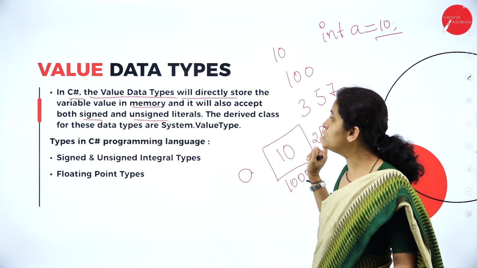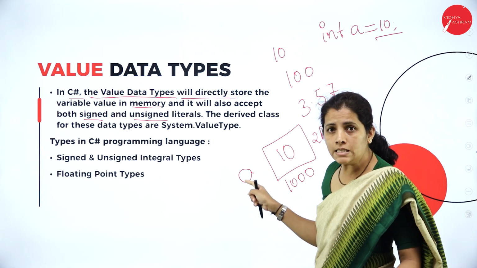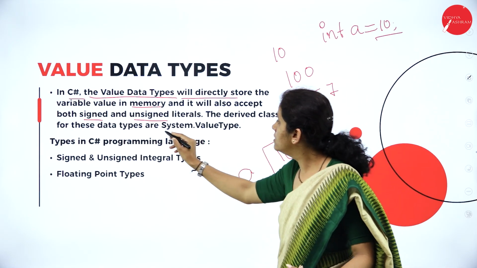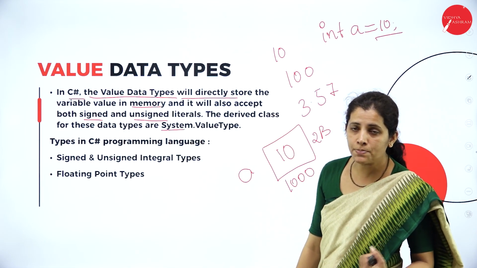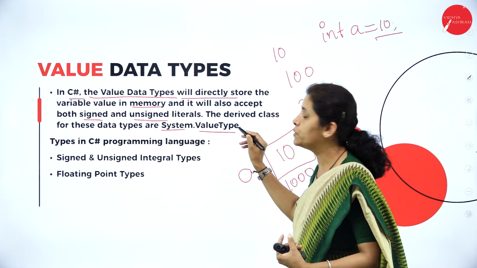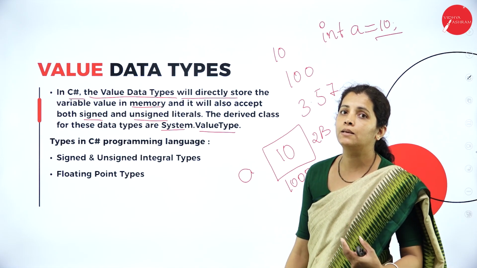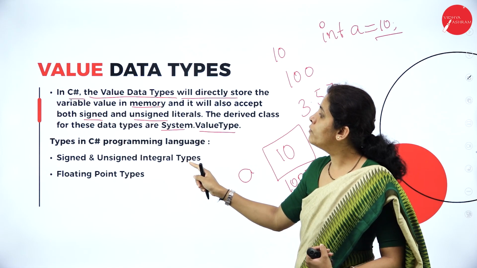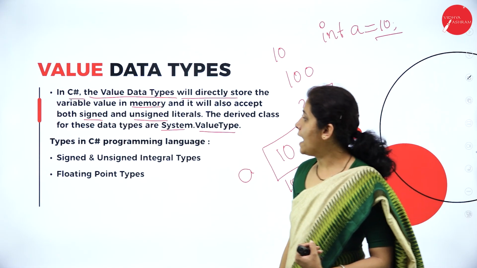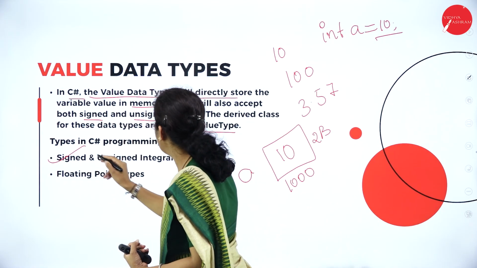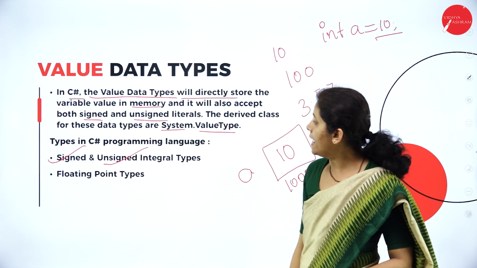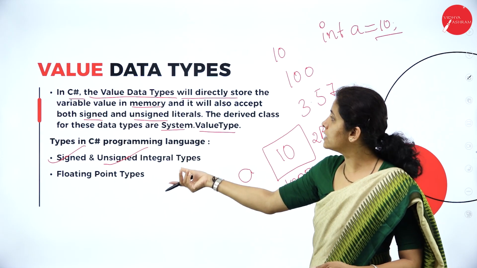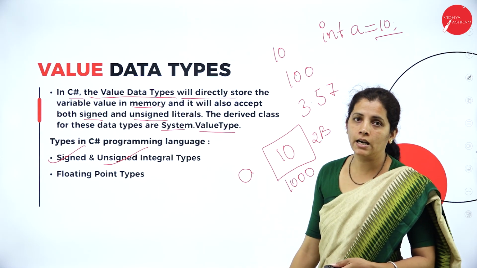Now this data type is present under system, that is the namespace, dot value type. So what is value type? It is nothing but the class name. Then what are the two types of value data type I can have? That is signed and unsigned integer, and floating point. So these are the two types of value data types.